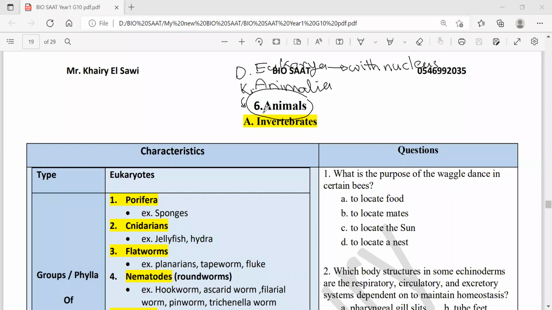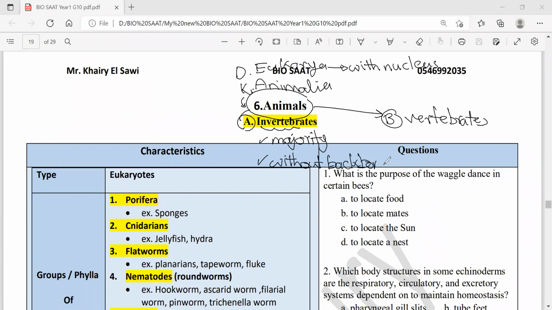Kingdom Animalia, commonly called animals, includes two groups. The first group is called invertebrates, and the second group is called vertebrates. Invertebrates represent the majority. The majority of animals are invertebrates, and invertebrates are those animals without backbones. Vertebrates are those animals with a backbone or vertebral column.